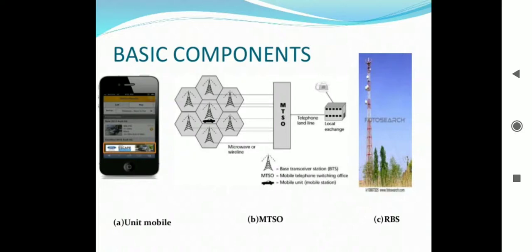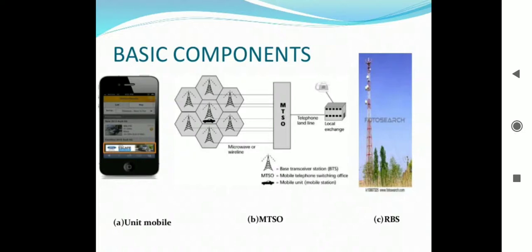The base station consists of several transmitters and receivers which simultaneously handle full duplex communications and generally have towers which support several transmitting and receiving antennas.